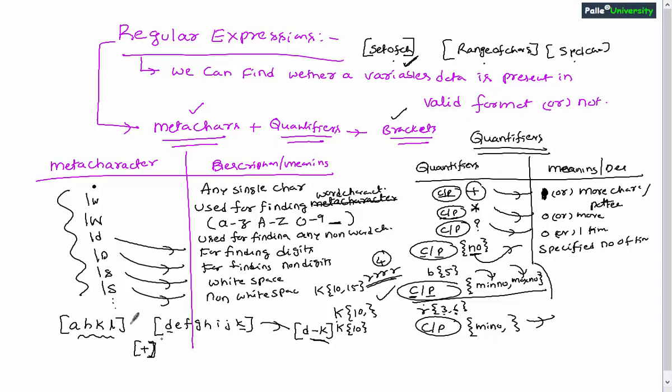In case you want to check for the existence of plus, I recommend you write it inside the square brackets, right? So I believe you understood the meaning of this. After the square brackets, whatever you wanted to write in the pattern, you can write. Believe you understood. So in the next session, I will be explaining how to create regular expressions by using this combination of meta characters, quantifiers and brackets.